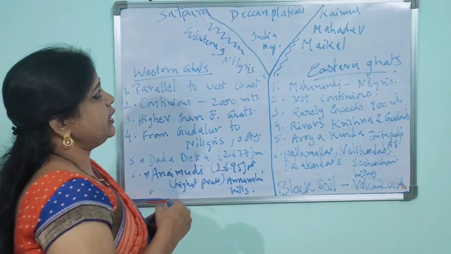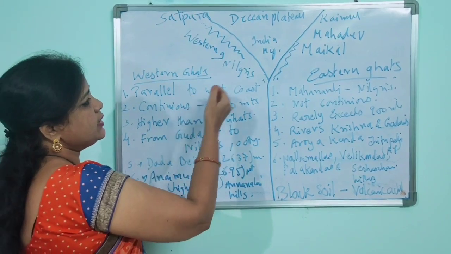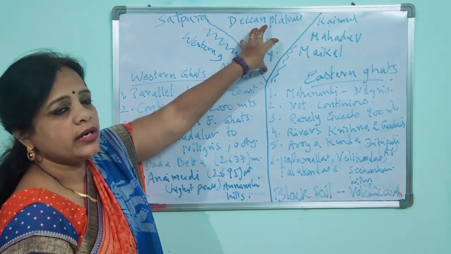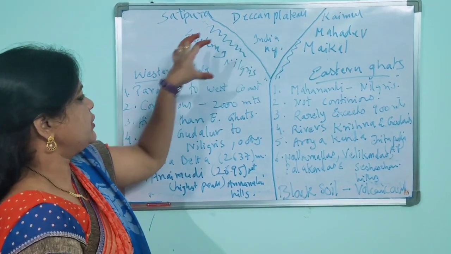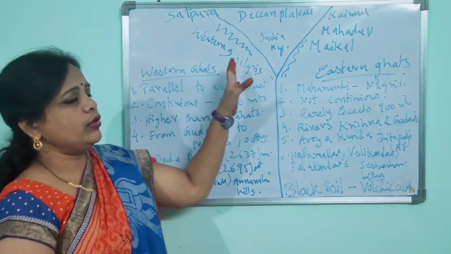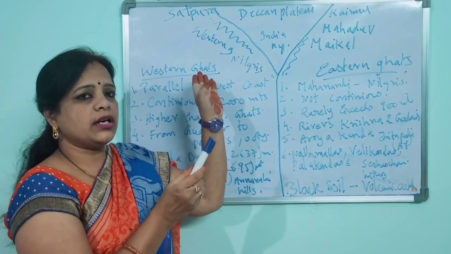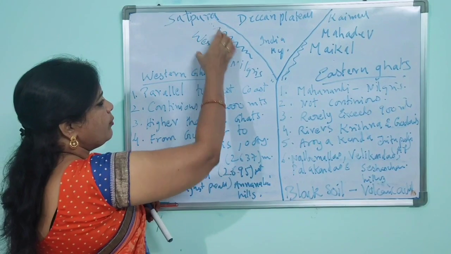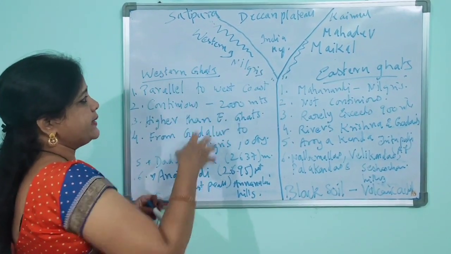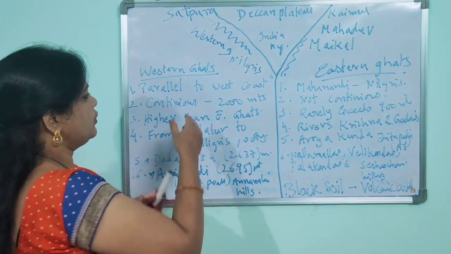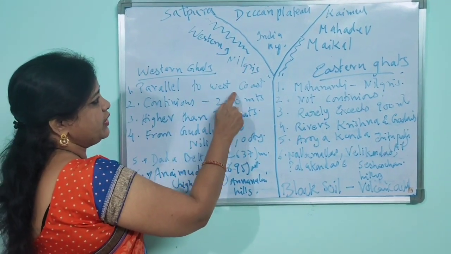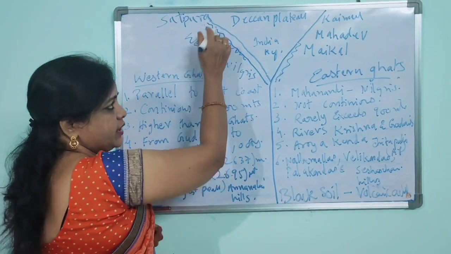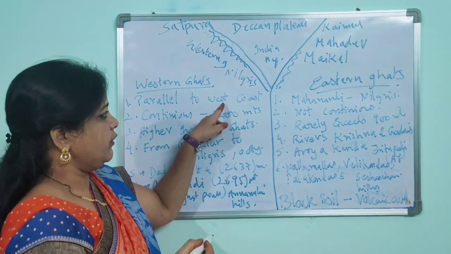When we study the Western Ghats and Eastern Ghats clearly, then we can have a complete picture of the Deccan Plateau. As I already told you, the Western Ghats are slightly tilted towards your east. When you talk about the key features of the Western Ghats, the first one is that they are parallel to the west coast.